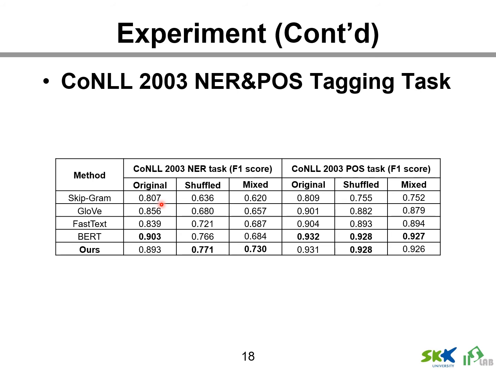In addition, for shuffled and mixed data with more OOV words than the original data, the proposed model shows a lower performance drop rate than BERT, which shows robustness to compound words not seen during training. In the POS tagging experiment, the proposed method and BERT show the best performance for all data. Although the performance of the two models is almost the same, the proposed model has strength in model size.